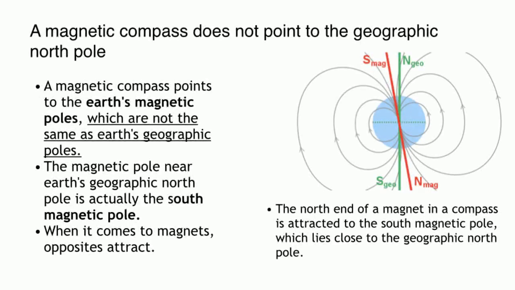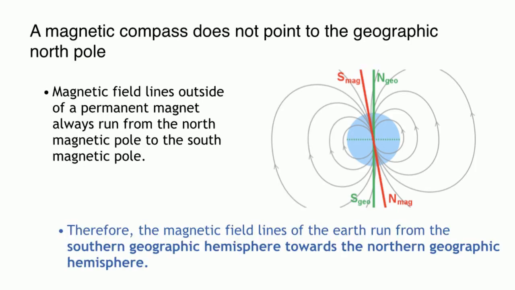The magnetic compass points to the Earth's magnetic poles, which are not the same as Earth's geographic poles. The magnetic pole near Earth's geographic North Pole is actually the South Magnetic Pole. When it comes to magnets, opposites attract. The north end of a magnet in a compass is attracted to the South Magnetic Pole, which lies close to the geographic North Pole. A compass needle aligns itself and points toward the top of the Earth's magnetic field, always pointing north. The Earth is like a giant magnet. The north end of the compass magnet is drawn to align with the Earth's magnetic field.